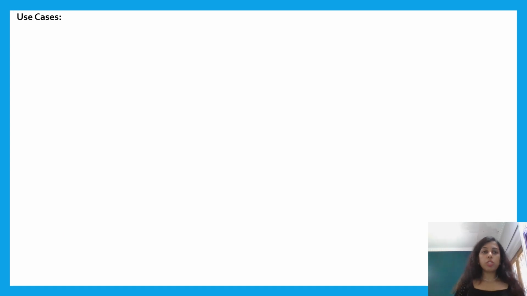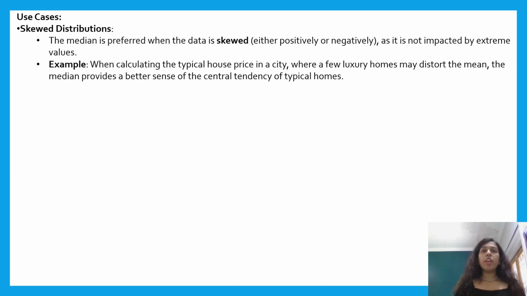Let us see some use cases for the median. When data is skewed either positively or negatively, the median is a more accurate measure. It avoids being influenced by extreme values. For example, in real estate, the median house price is often used instead of the mean because a few luxury homes can distort the mean.